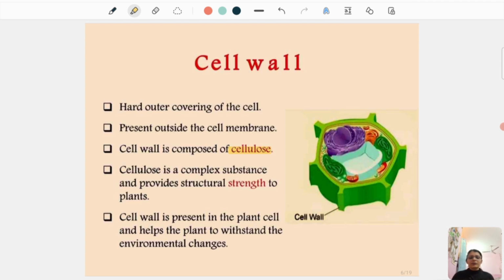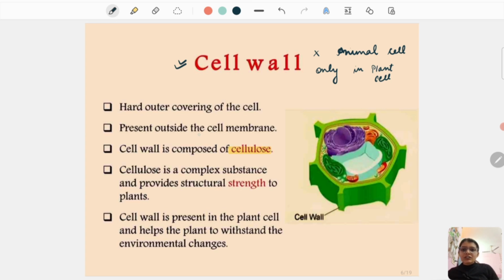What is cellulose? It is a complex substance and provides structural strength to plants. Very important point: the cell wall is not found in animal cells. Where is it found? Only in plant cells.